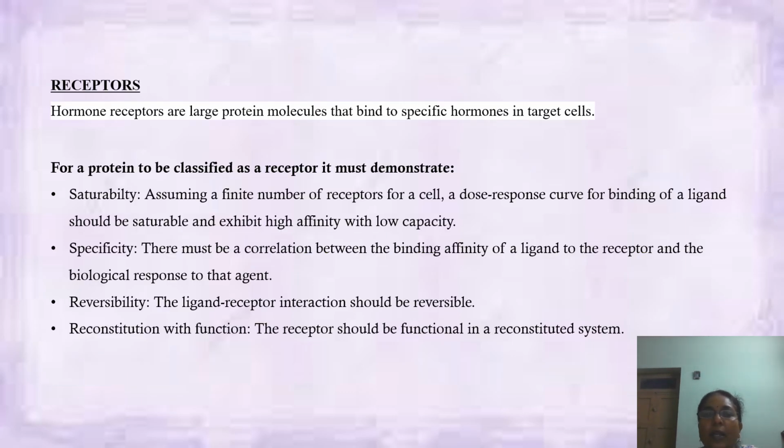Hormone receptors are large protein molecules that bind to specific hormones in target cells. Receptors are specialized cellular macromolecules or macromolecular assemblies that regulate cellular activity in response to neurotransmitters, hormones, drugs, or sensory stimuli. Thus, these receptors recognize a specific ligand, for example a neurotransmitter or a hormone, and they activate effectors within the cell.